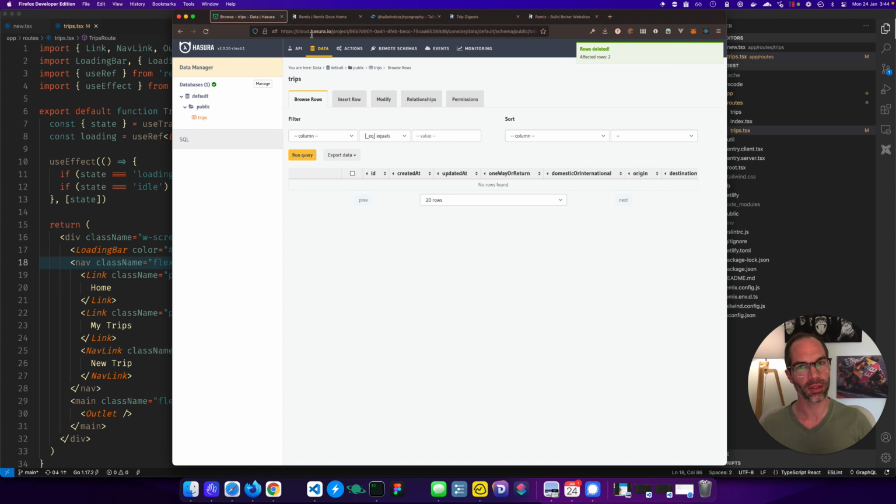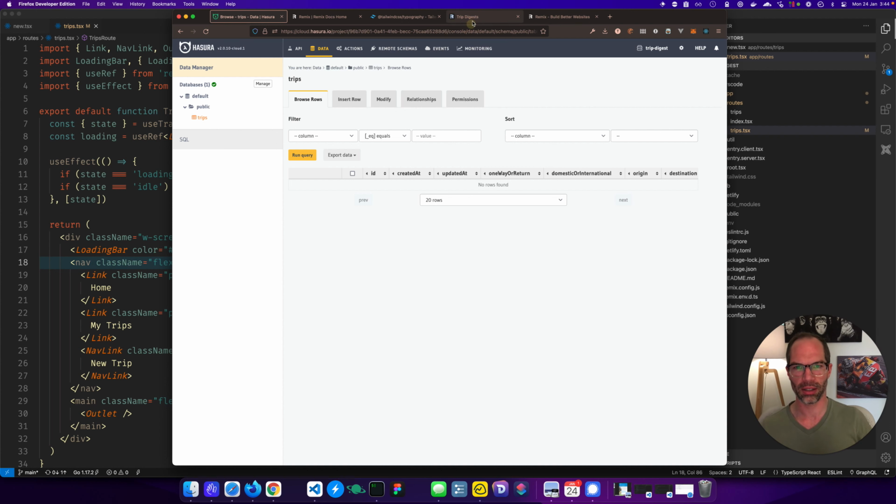With Hasura, I've actually set this one up using Hasura Cloud. So I've just gone to their cloud platform and created a new instance and created a free Postgres database with Heroku. And my whole idea was not to worry about this for now. Typically, I will have a Docker set up locally where I'll be running Hasura locally, and everything will be super snappy and fast, and I'll create a whole bunch of migrations and things like that. But I thought, you know what? I really just want to focus on Remix. So instead of worrying about the technology I already feel very comfortable with, I set up Hasura Cloud.